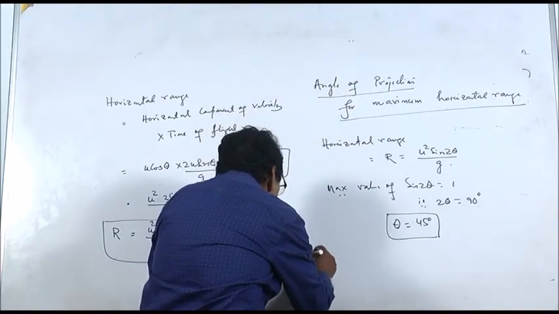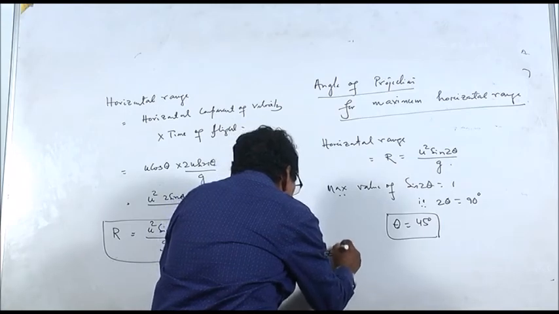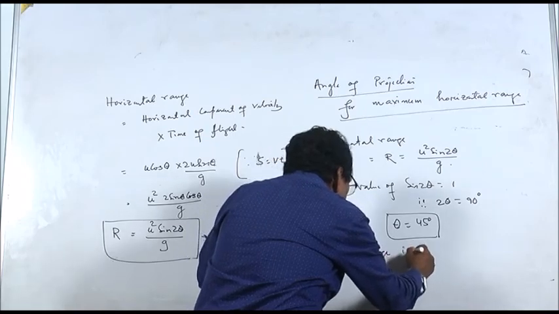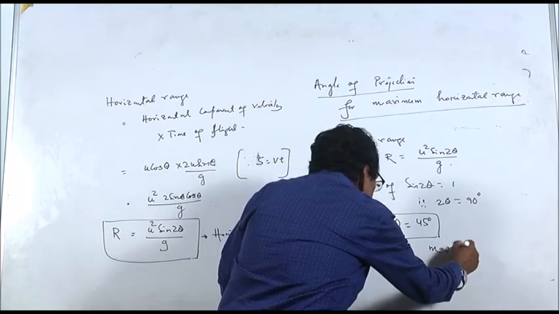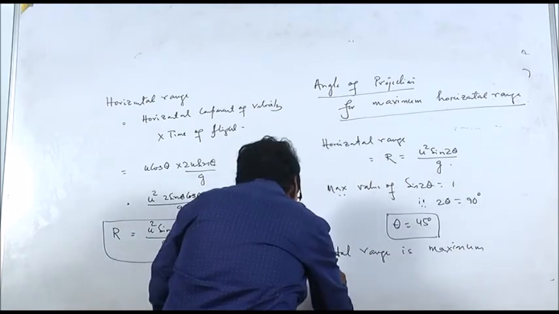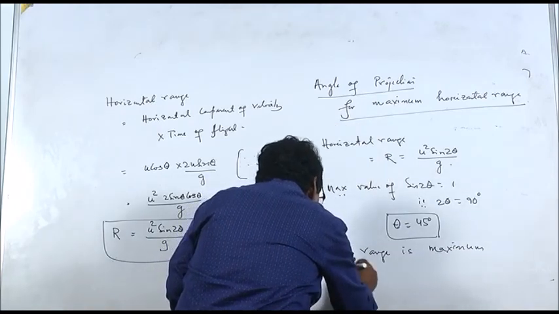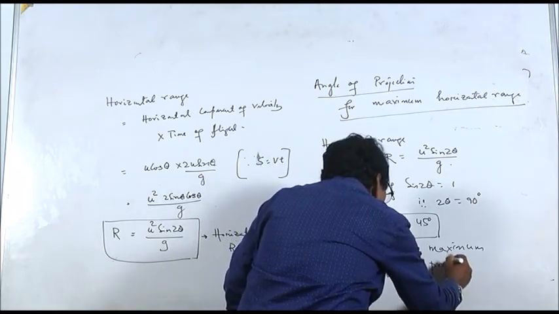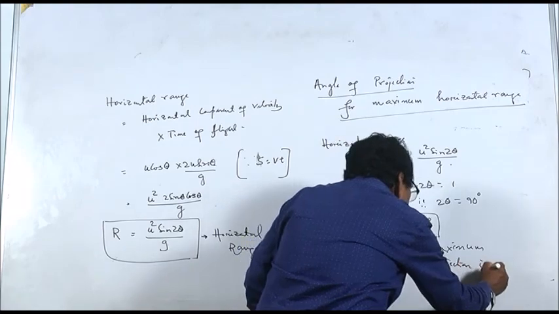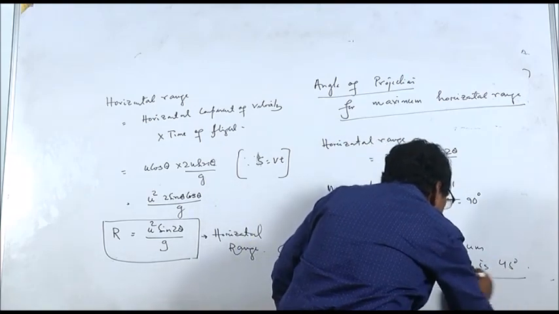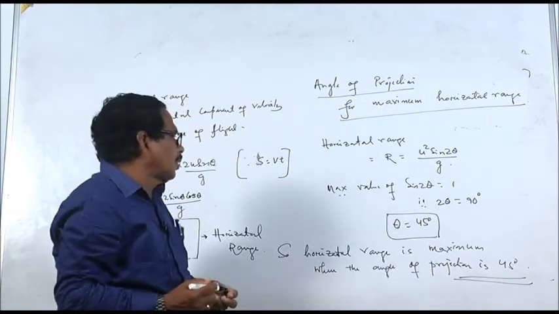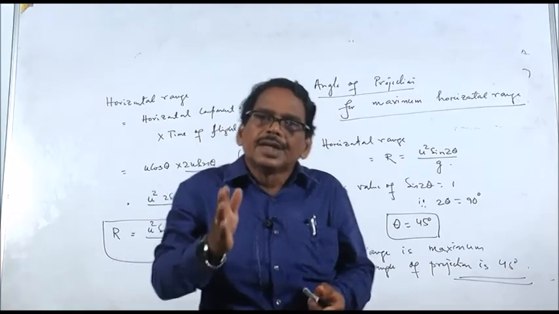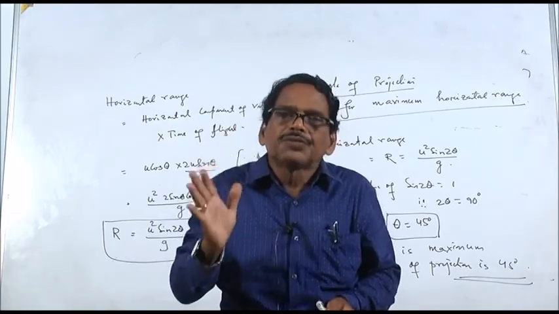So the horizontal range is maximum when the angle of projection is 45 degrees. This is very important, remember this. When the angle of projection is 45 degrees, the horizontal range will be maximum. For the same velocity at different angles, the range will be maximum when theta is 45 degrees.